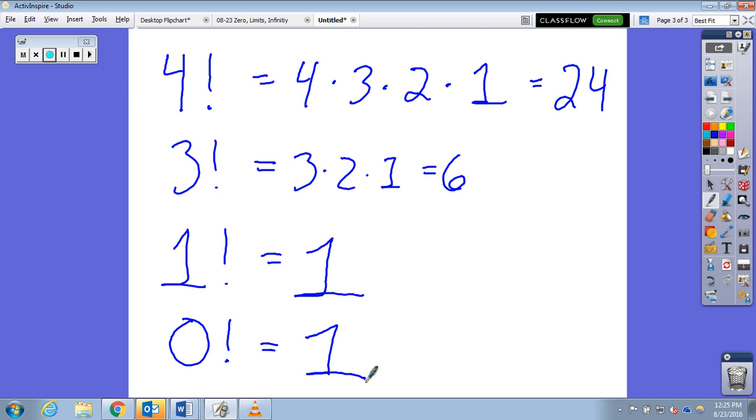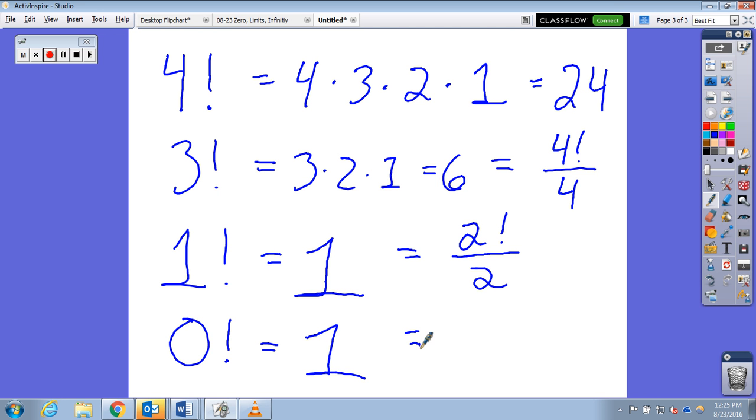Since we're on this topic today, we're going to discuss these unique properties. So here's a way to think of, okay, why is it 1? For a simple explanation, you can think of it like this. 3 factorial could be thought of as 4 factorial divided by 4. And 1 factorial could be thought of as 2 factorial divided by 2. You imagine if you expanded 4 factorial, you would have this, which is 24, over 4, which is 6. 1 factorial, if you think of it as 2 factorial over 2 in this pattern, 2 times 1 over 2 would yield 1.